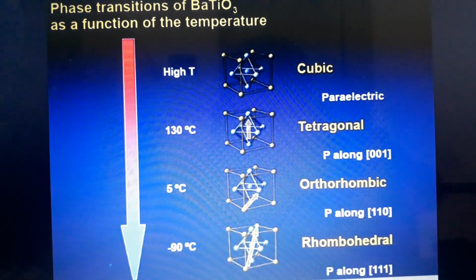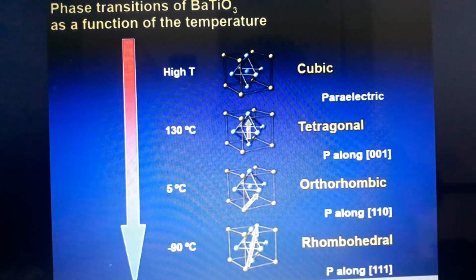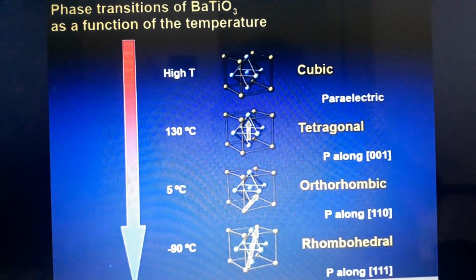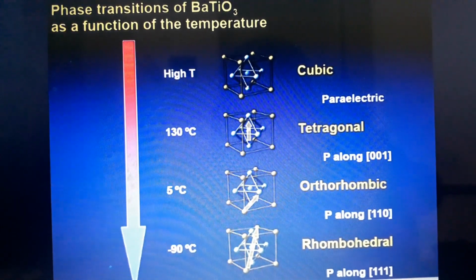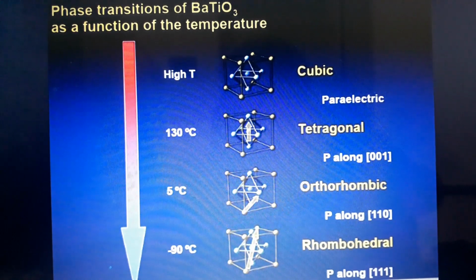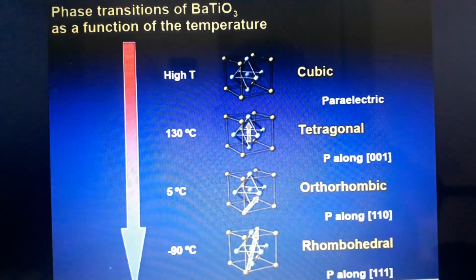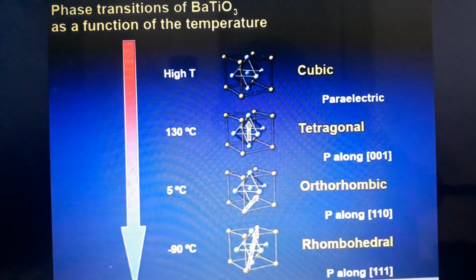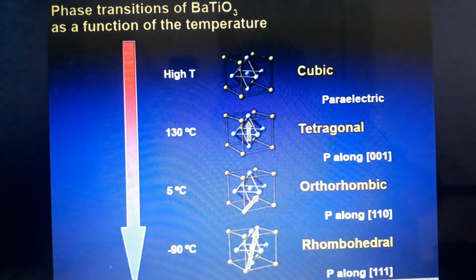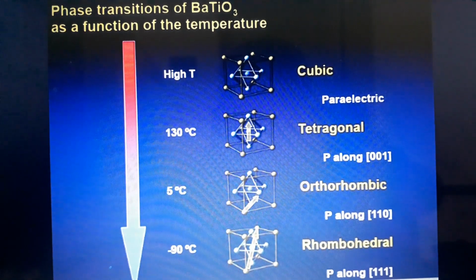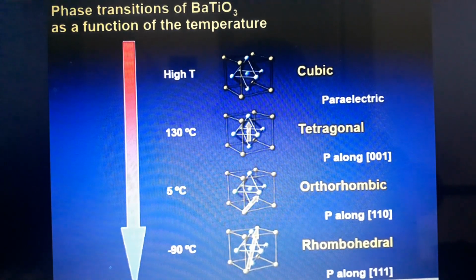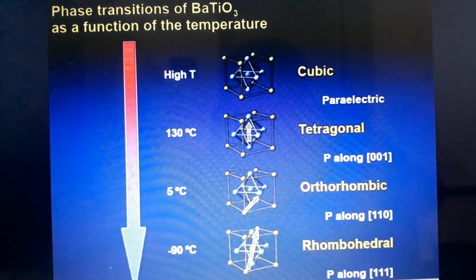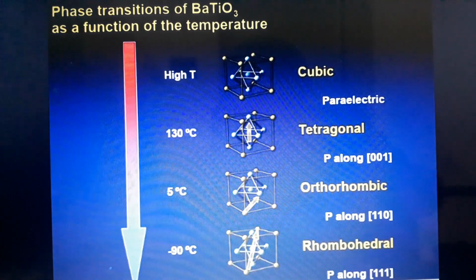As a result of the ions shifting, the centroid of the positive ions no longer coincides with the centroid of the negative charges, because here the elongation takes place. The positive ions and negative ions do not coincide with each other. Therefore, the unit cell becomes permanently polarized and behaves as a permanent dipole. This leads to spontaneous polarization.